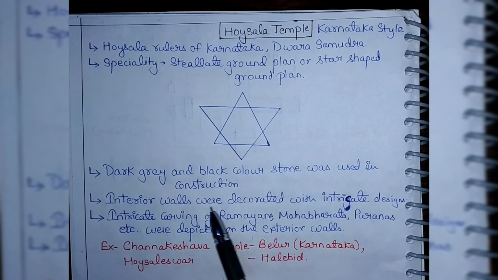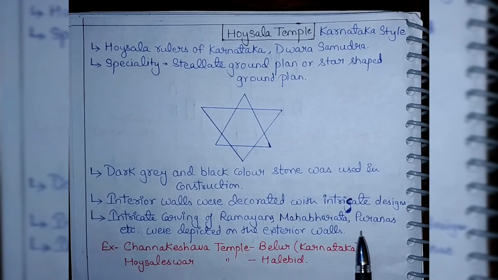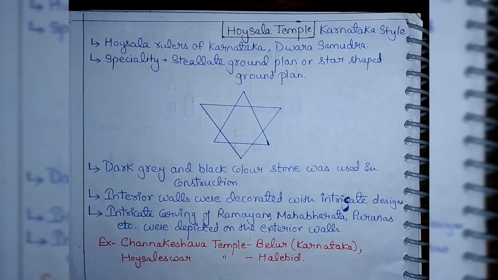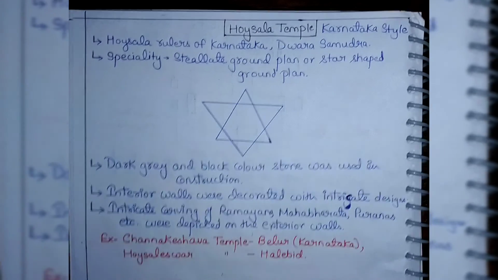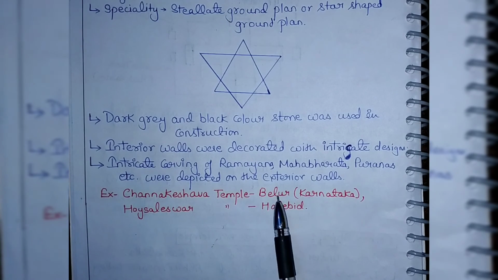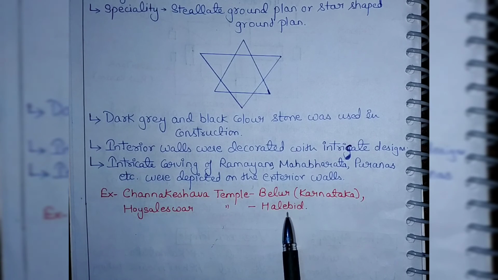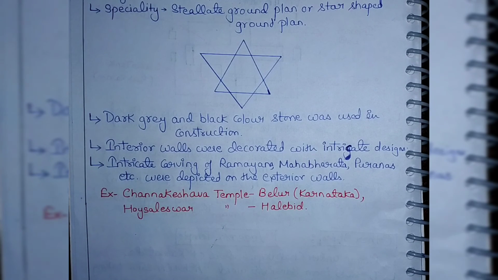Next, interior walls were decorated with intricate designs. There were interior and exterior walls, and the interior walls were created with intricate designs, and the exterior walls consist of intricate carvings of the Ramayana, Mahabharata, and the Puranas, the great epics of that time. The examples of this temple are the Channakeshava temple, Belur, Karnataka, and Hoysaleshwara temple, Halebidu. So that's it. Thank you so much.